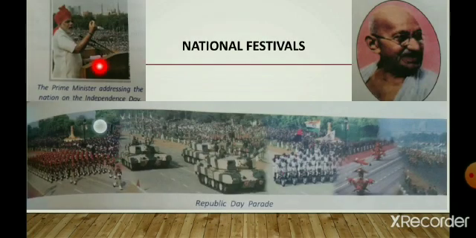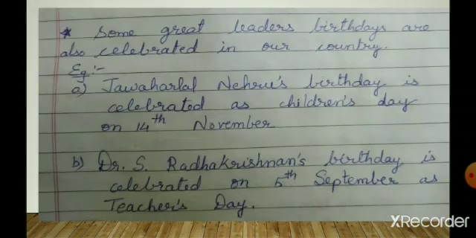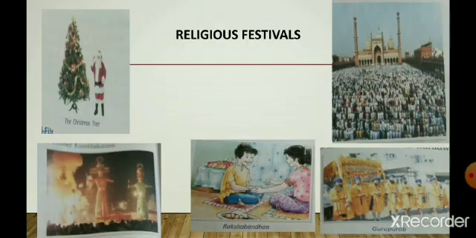Children, you can see this is a pic of our Prime Minister addressing the nation on 15th August. He is Mahatma Gandhi, our father of the nation. His birthday is celebrated on 2nd October as Gandhi Jayanti. This is a Republic Day parade which is held on Rajpath Road in New Delhi. Apart from these, children, there are some great leaders' birthdays which are celebrated in our country, like Children's Day on 14th November every year. And Dr. S. Radhakrishnan's birthday is celebrated on 5th September as Teachers' Day.